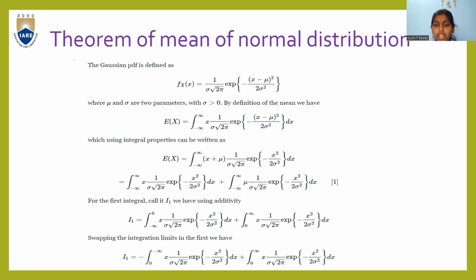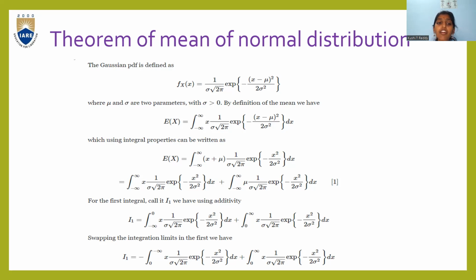By definition, the mean E of x is equal to the integral of the Gauss PDF, or normal distribution formula, between minus infinity and plus infinity of x into 1 by sigma root 2 pi exponent of minus (x minus nu) whole square by 2 sigma square dx.